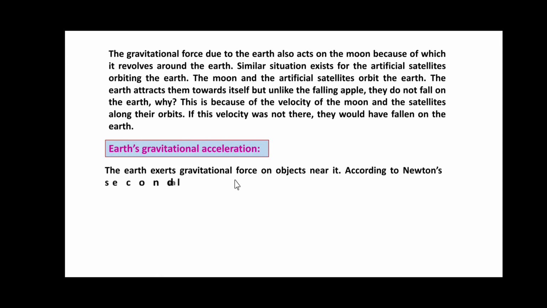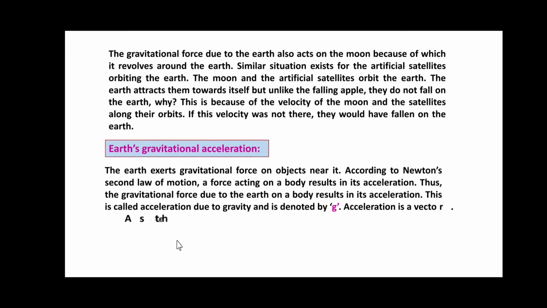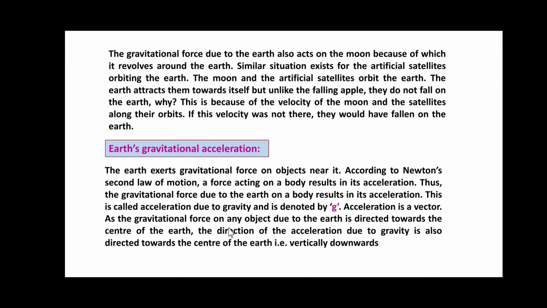So friends, now Earth's gravitational acceleration. The earth exerts gravitational force on the objects near it. According to Newton's second law of motion, a force acting on a body results in its acceleration. Thus, the gravitational force due to the earth on a body results in its acceleration. This is called acceleration due to gravity and is denoted by the letter g. Acceleration is a vector. As the gravitational force on any object due to the earth is directed towards the center of the earth, the direction of the acceleration due to gravity is also directed towards the center of the earth, that is, in the vertically downward direction.